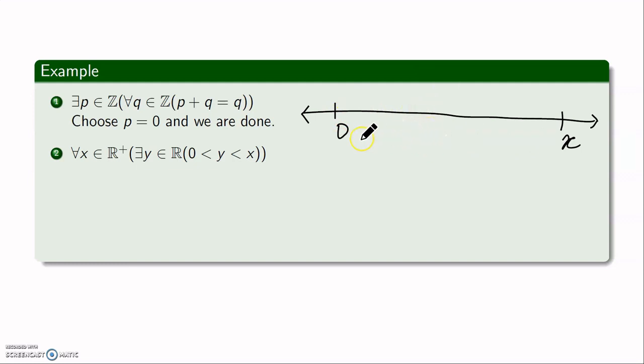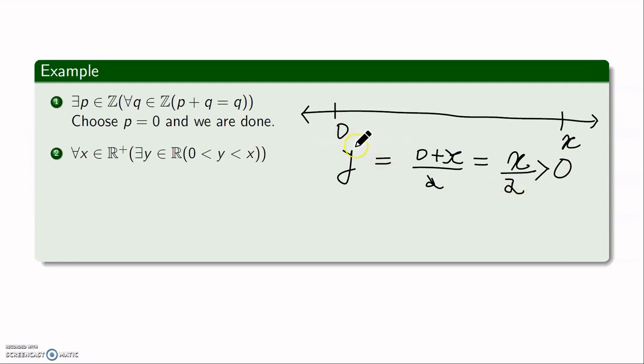So I'll find the midpoint of 0 and x, and I'll call it y. That is nothing but x by 2. Now x is positive, 2 is also positive, so x by 2 would be positive, and hence y is positive.